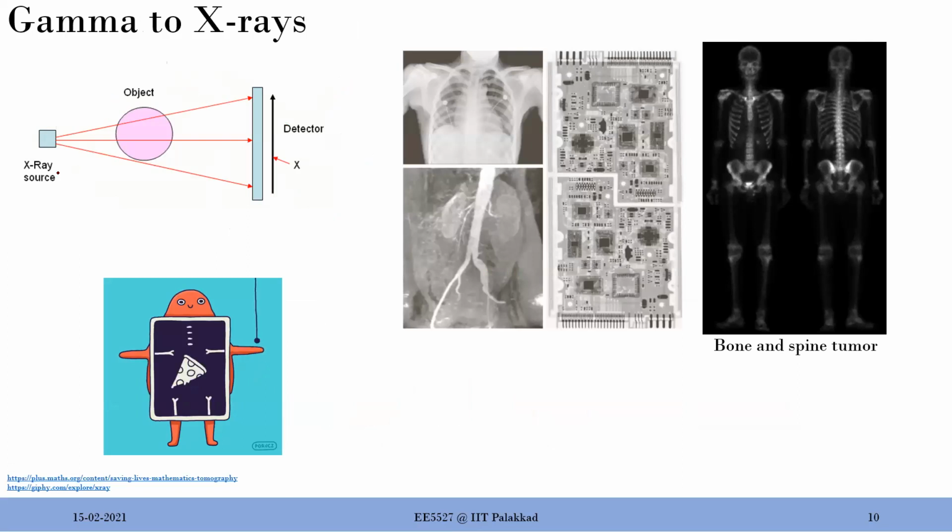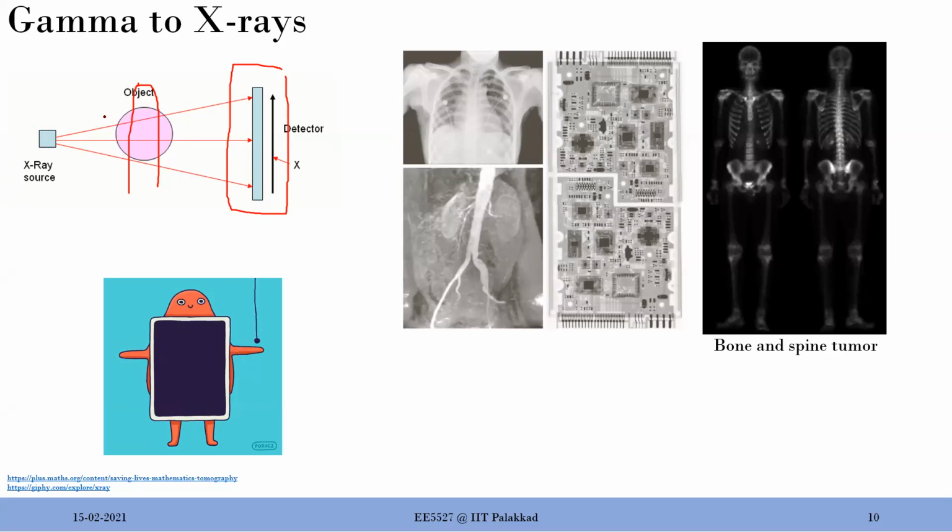So the idea here is you have an X-ray source, and a human being will stand over something like this. And then on the other side, you have a detector. You might remember standing against some film, right? You might be asked to stand against a certain board sort of thing. So this is that board. This is the detector board. And then the X-ray source will emit the X-rays. It passes through our body and falls on this film, which can be analog in olden days, but nowadays it is all digital, an array of sensors.